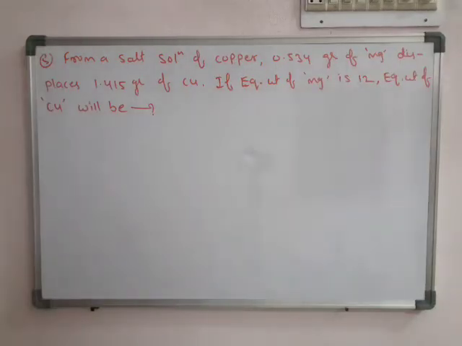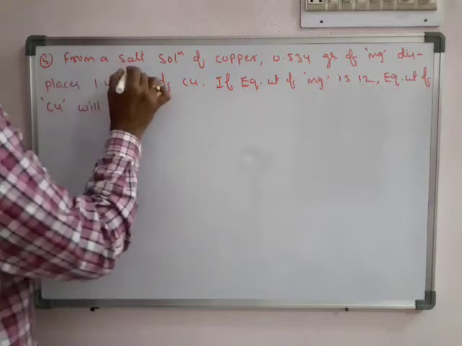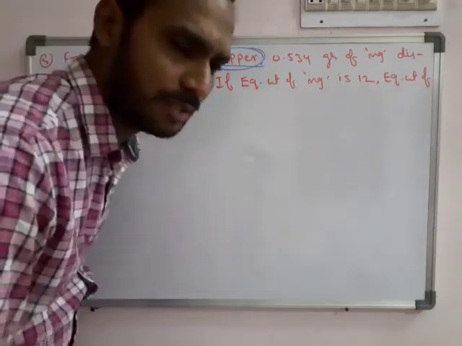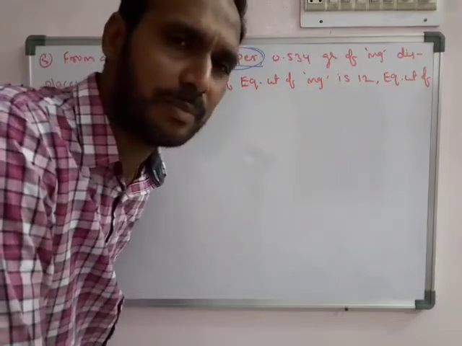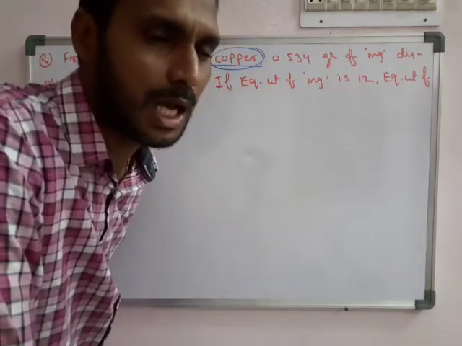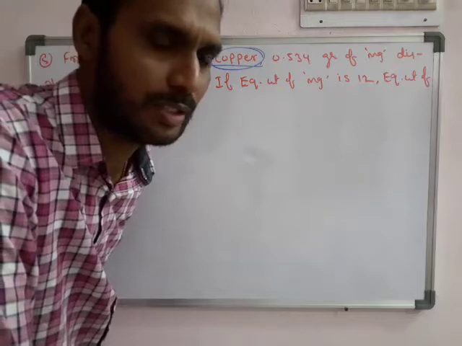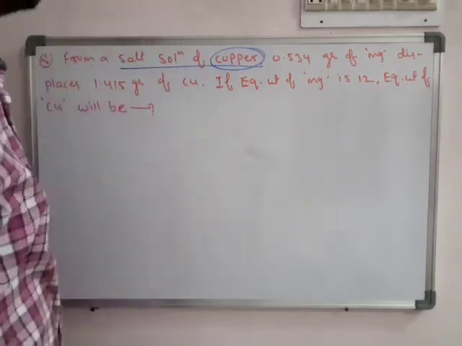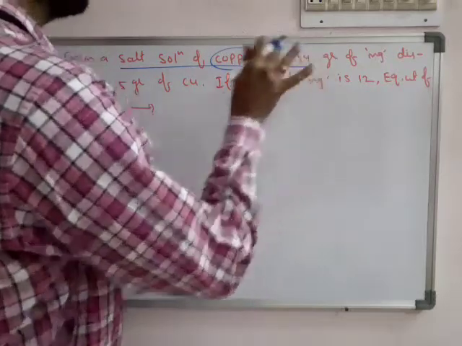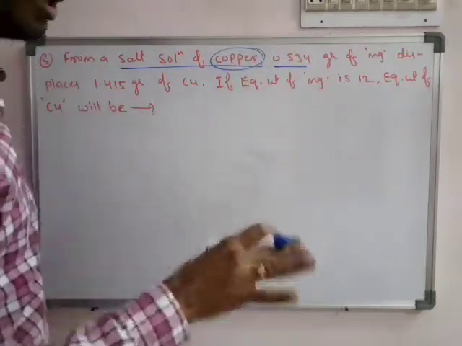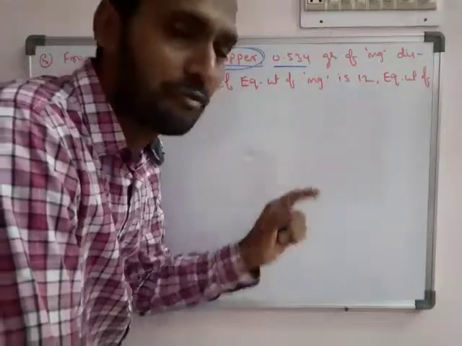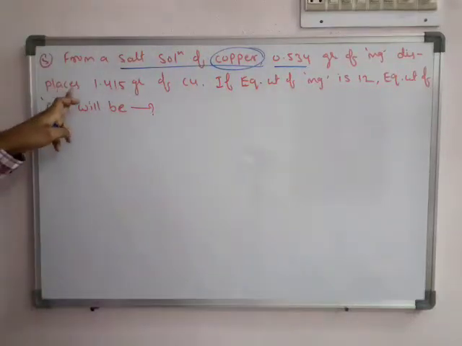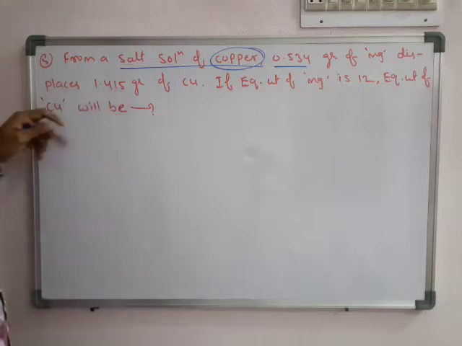You see the fifth problem. From a salt solution of copper, whatever the salt, copper sulfate, copper nitrate, whatever it is, copper ion is present. It's called copper salt. From that copper solution, 0.534 grams of magnesium displaces 1.415 grams of copper.